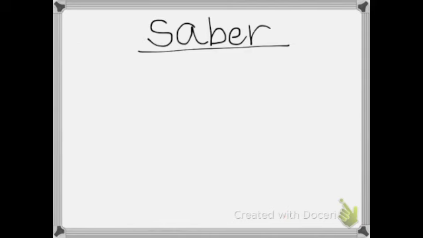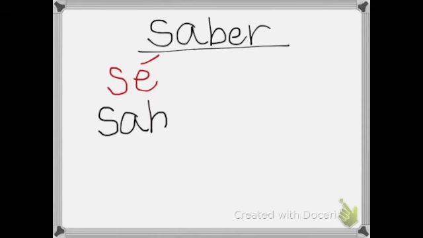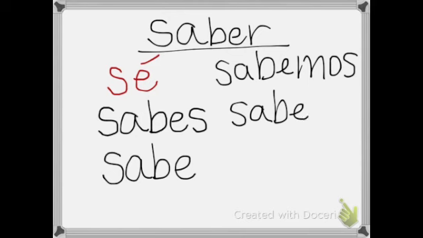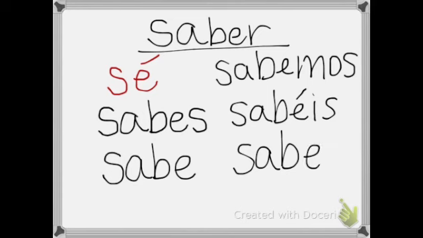Okay, so you can see in an example of what this actually looks like, the verb saber in the yo form, because the yo form is irregular, we have sé. So you would say yo sé. Okay, however, the rest of the conjugations are going to follow our regular rules. So it would be tú sabes, él sabe, nosotros sabemos, vosotros sabéis, and ellos saben.